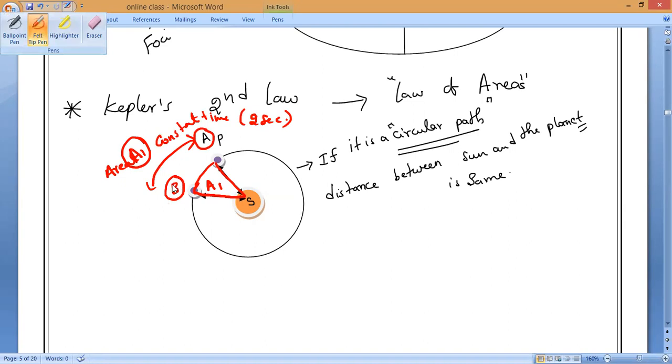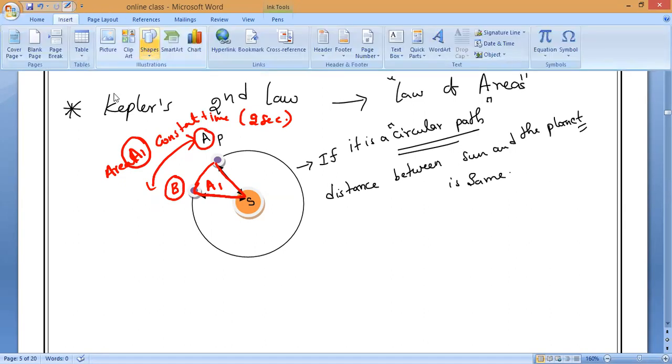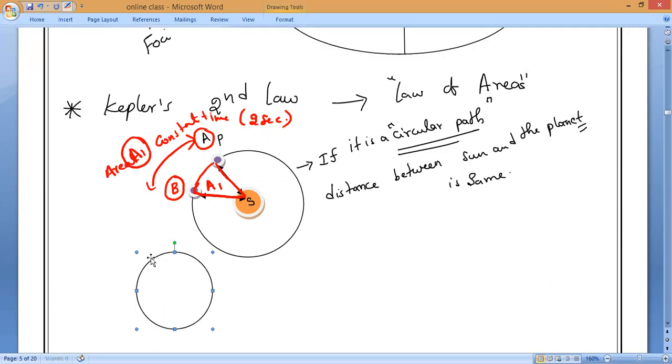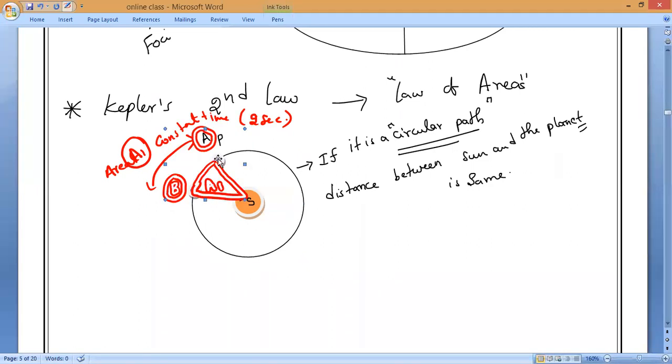Now, the same planet will come to here. Just all of you observe. Now the planet position is here.